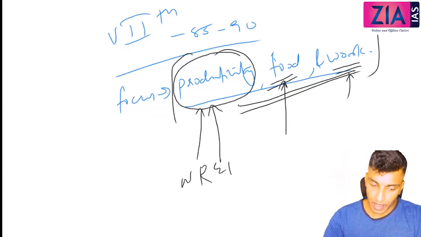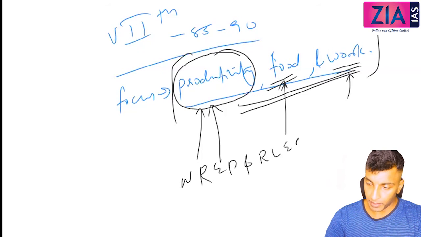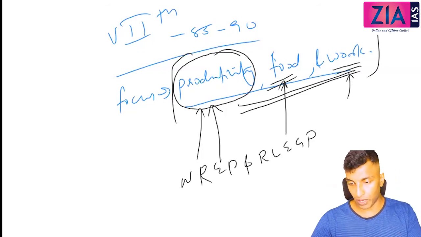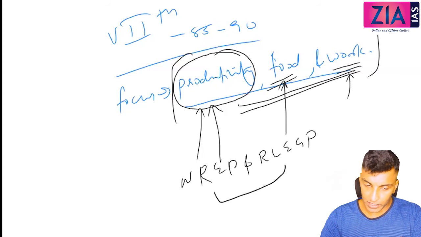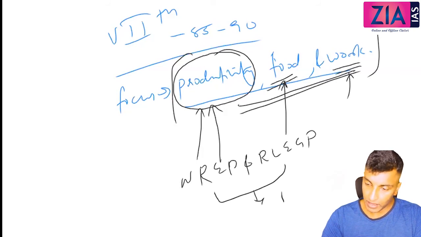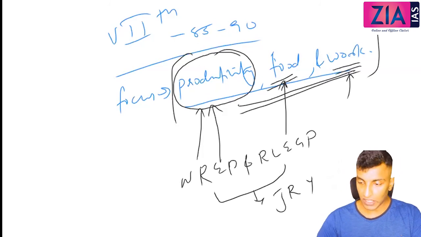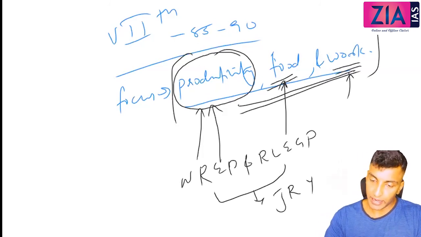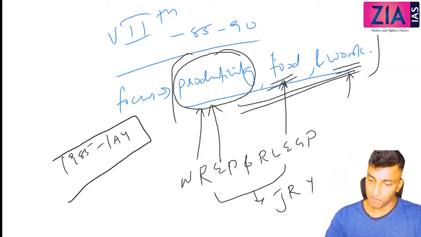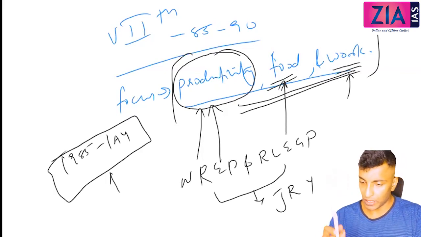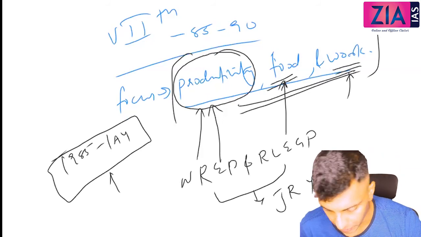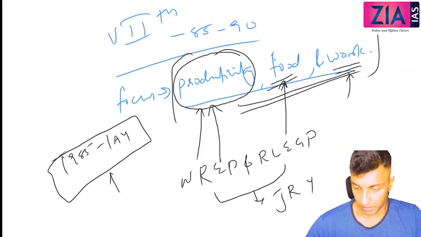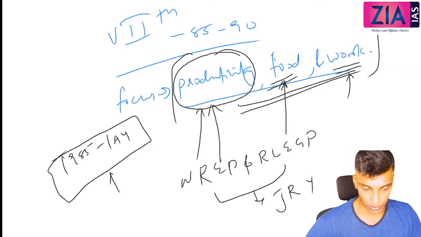NREP, the National Rural Employment Program, and RLEGP, the Rural Landless Employment Guarantee Program, these two were merged into Jawahar Rozgar Yojana. In 1985, one more program, Indira Awas Yojana. Just write down these programs only. We will have to make a separate discussion for this. 85, Indira Awas Yojana.